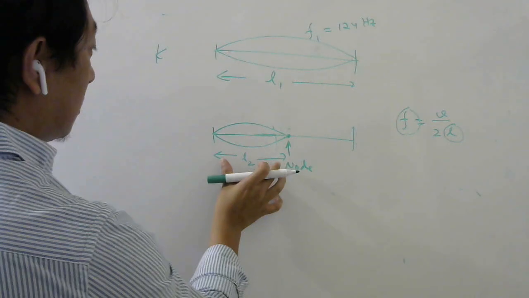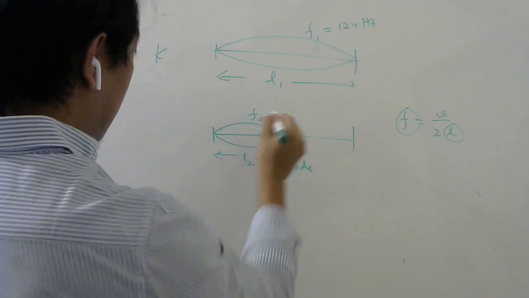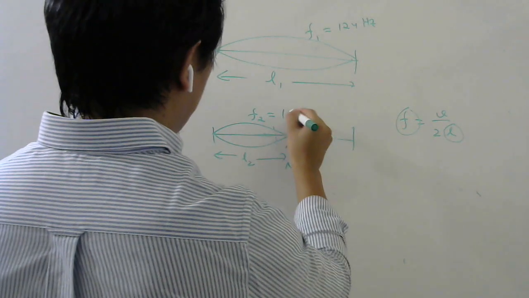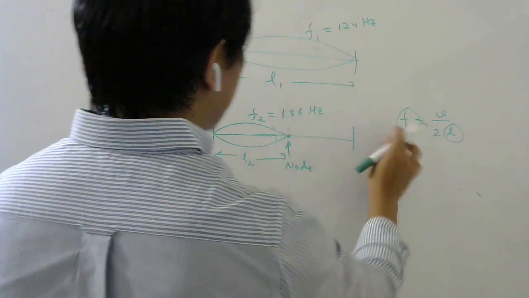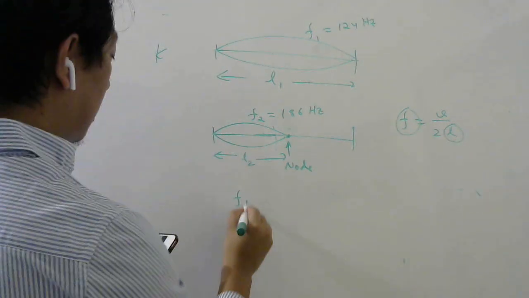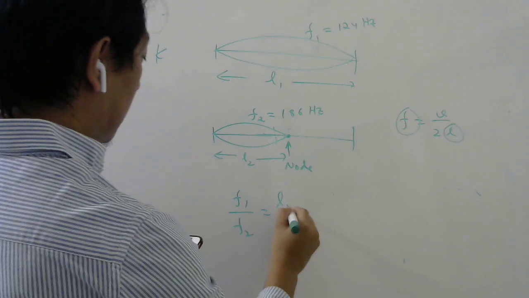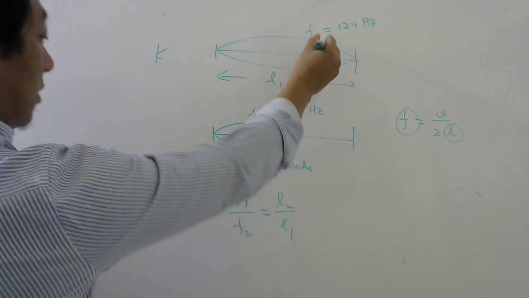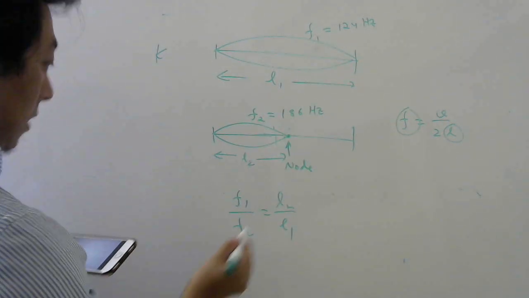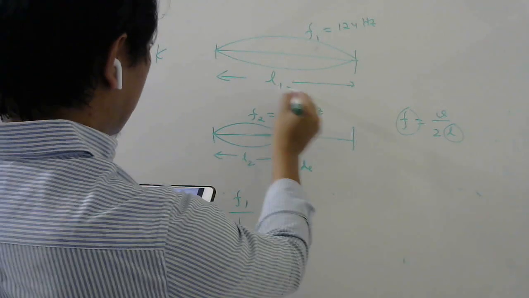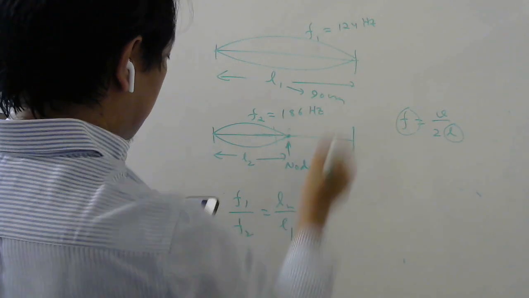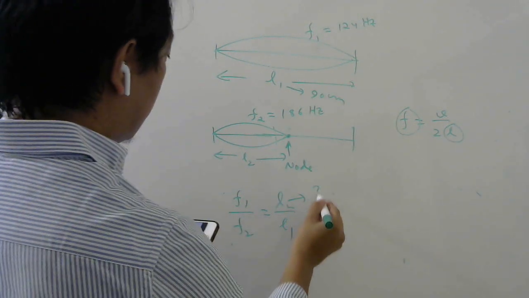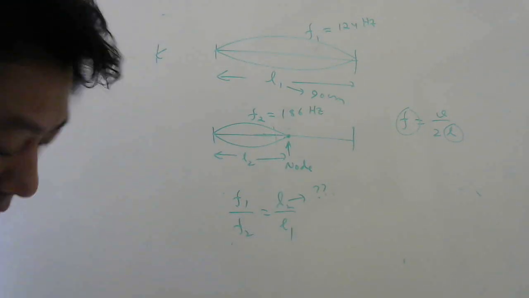So if the length has decreased, frequency will increase. How much it has become according to the question, 186. So since these two are inversely proportional, you can write F1 by F2 is L2 by L. F1 is given, F2 is given. Initial length was 90 centimeter. L2 you can find. So very simple question.